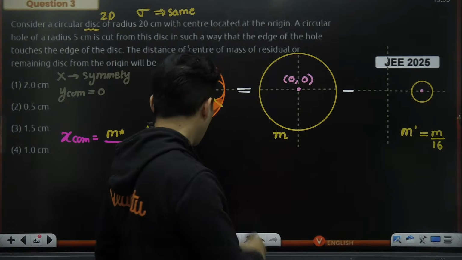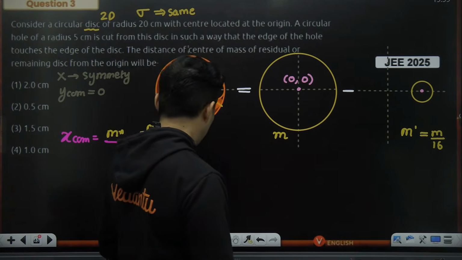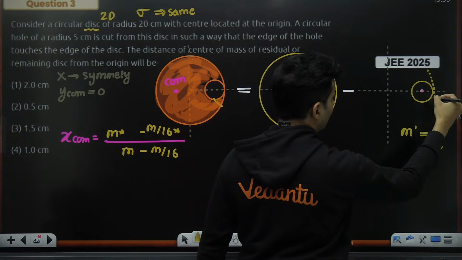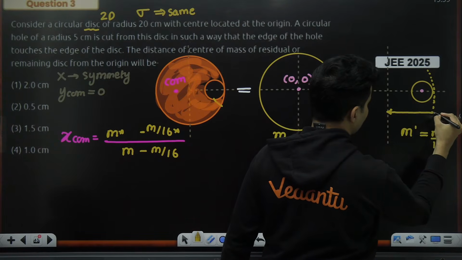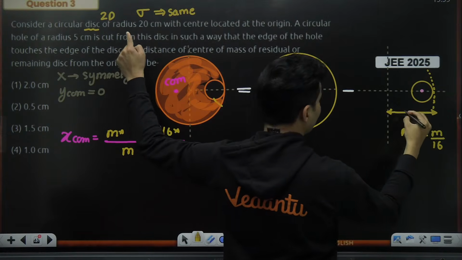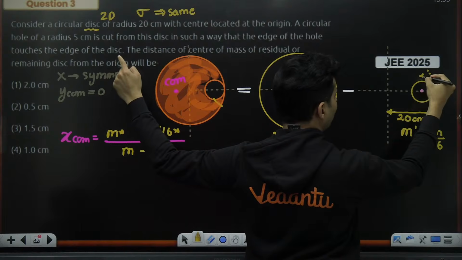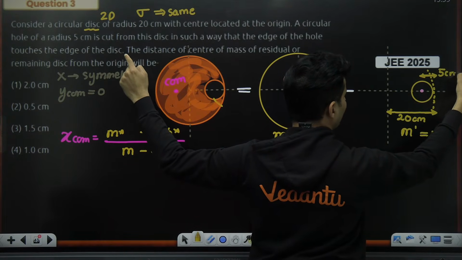This disk, center of mass will be here, but what will be the coordinates? Let's think. See, guys, the bigger disk which was there, it was somewhere like this. We know this radius which was there, that is 20 centimeters. This small radius over here is 5 centimeters.